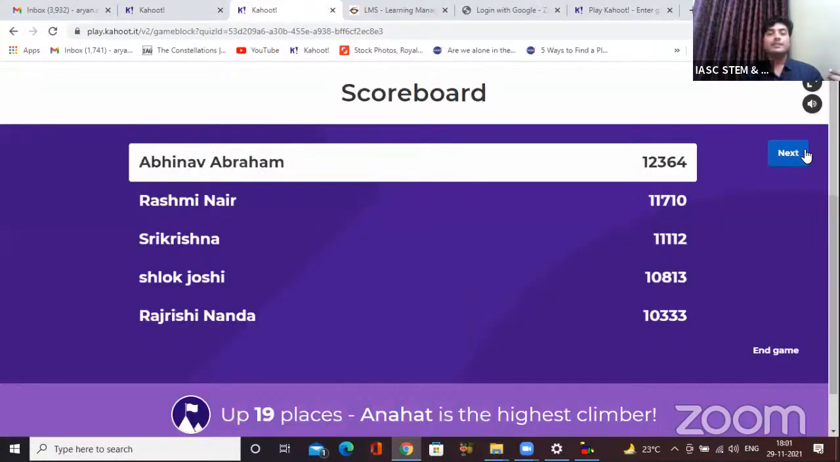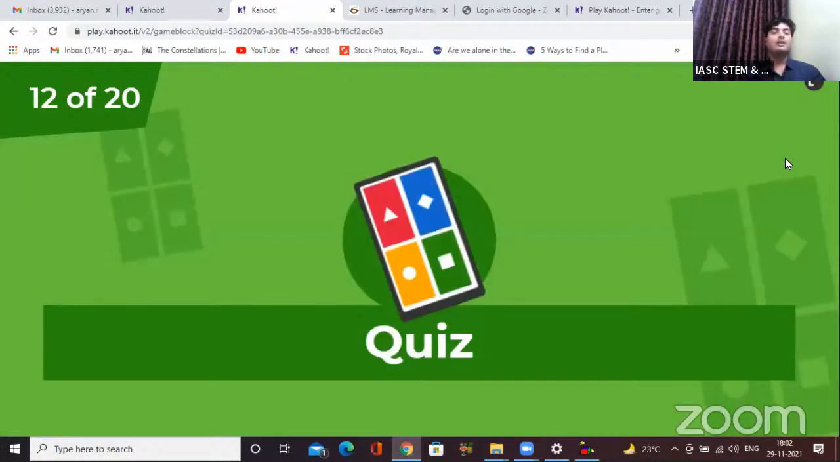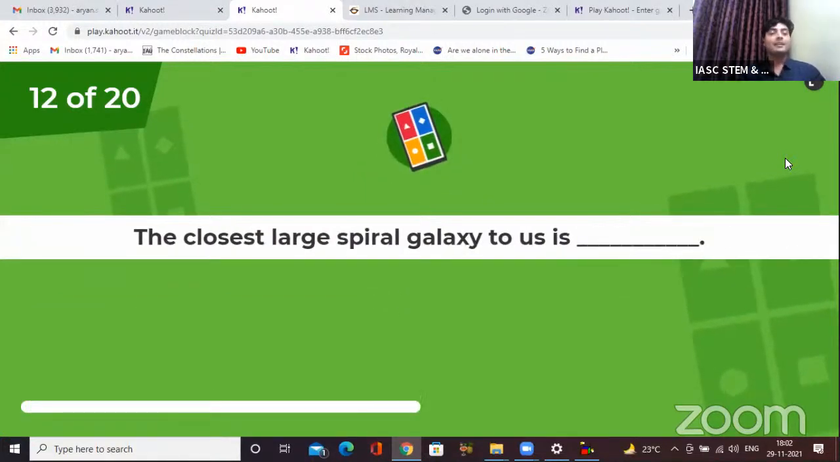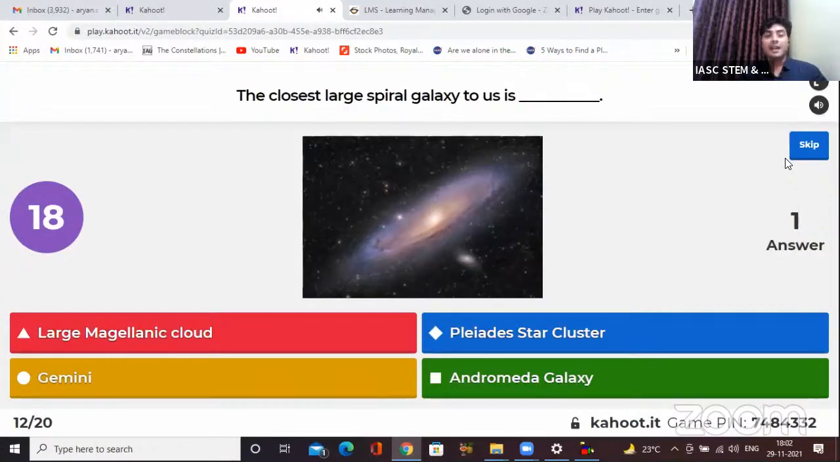Okay, let's see the scoreboard with this. And Tanish has entered in top 5, wonderful. And up to 9 places, Anahat is the highest climber. Way to go. Let's see the next question. Question number 12 for double points. Okay. The closest large spiral galaxy to us is dash.